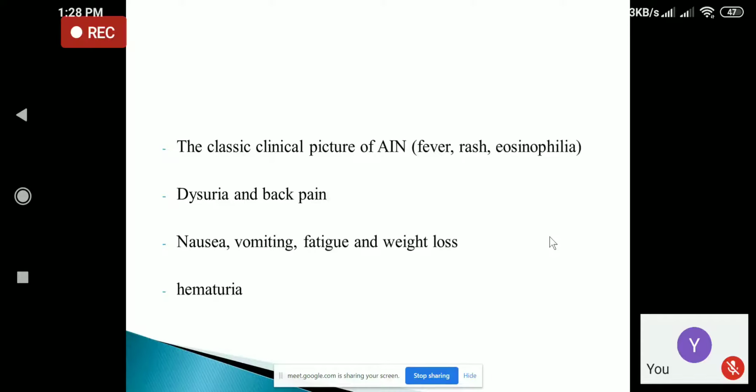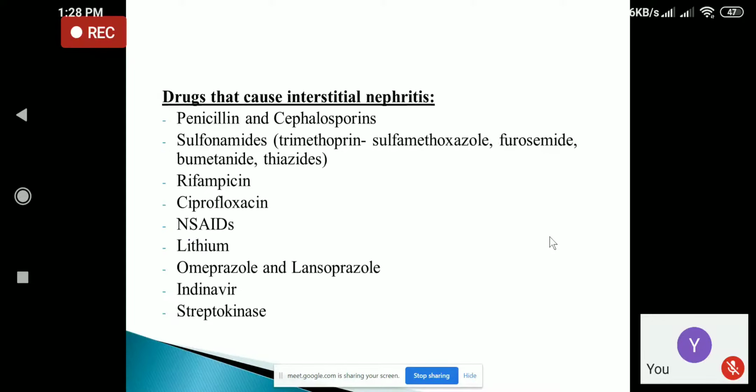Patient may have history of dysuria and back pain. There may be history of nausea, vomiting, fatigue, as well as weight loss, and sometimes patient may have history of hematuria, that is passage of blood in the urine. So these are the signs and symptoms due to hypersensitivity reaction to the drugs.